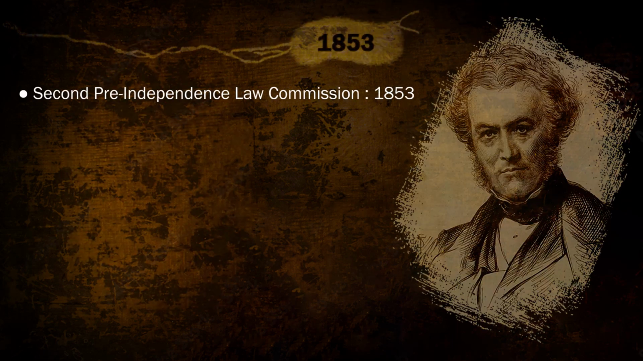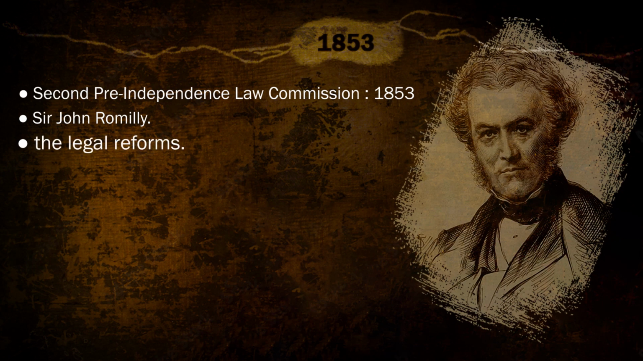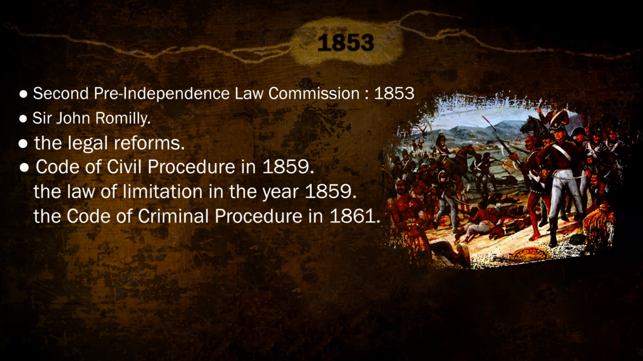The second pre-independence law commission is under Sir John Romilly, and it was formed in 1853. इसका पर्पस क्या था? It also contributed to the legal reforms. Then finally जो penal code 1837 का था वो रिफॉर्म करके आया. फिर the code for civil procedure in 1859, the law of limitation in 1859, right, and the code of criminal procedure in 1869 was the outcome based on the recommendation of this law commission, right.